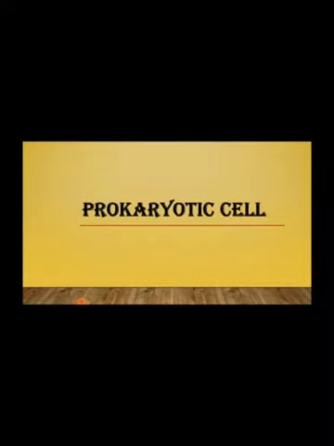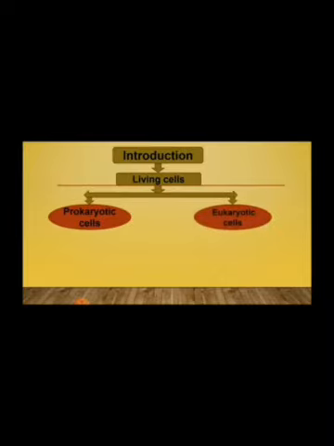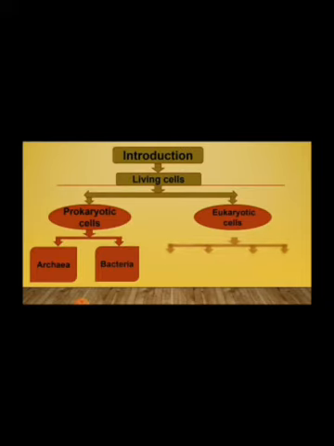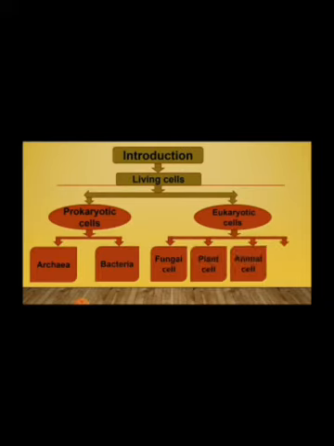Prokaryotic cell, and here I'm going to consider an example of bacteria. So let's start with it. Let's start with the introduction. Here we are concerned with living cells. These living cells are divided into two types: the first one is prokaryotic cell and the second is eukaryotic cell. Prokaryotic cell is further divided into archaea and bacteria, and eukaryotic cell is divided into fungal cell, plant cell, animal cell, and other eukaryotic cells.